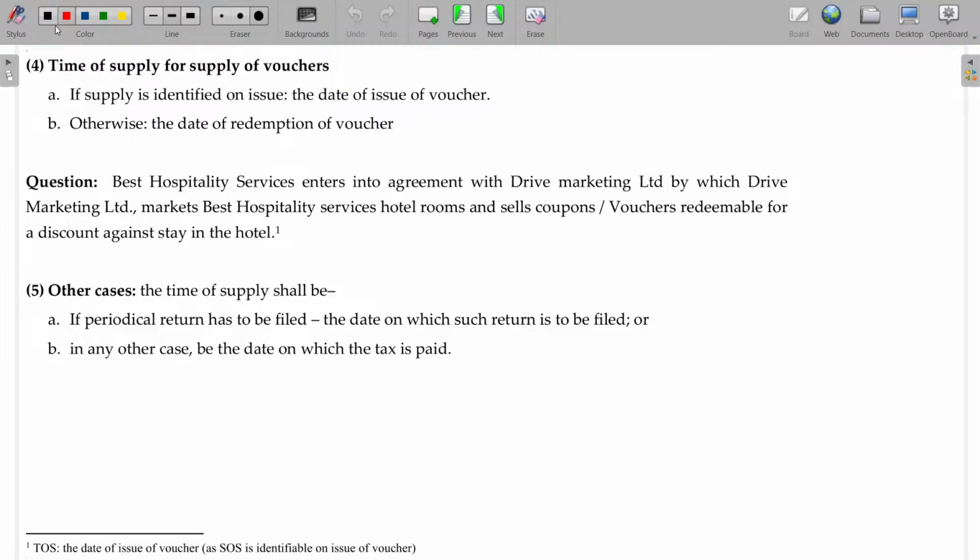Now, voucher. Voucher is similar. Identifiable means voucher date. Unidentifiable means redemption date. Best Hospitality Service enters into an agreement with Drive Marketing Limited, by which Drive Marketing Limited markets Best Hospitality Services' hotel rooms and sells coupons, vouchers redeemable for discount against stay in the hotel.